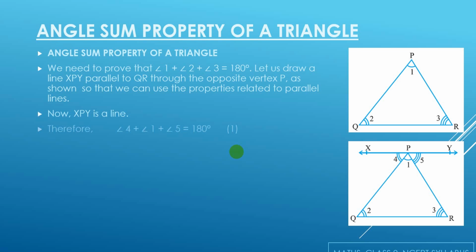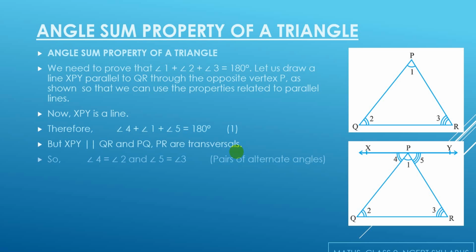Now XPY is a line which is parallel to QR, and as in the figure we can see angle 1 plus angle 4 plus angle 5 is equal to 180 degrees, since XPY is a straight line. Now angle 4 is equal to angle 2 and angle 5 is equal to angle 3, because these are the pair of alternate interior angles as XY is parallel to QR. So if I substitute the value of 4 as 2 and 5 as 3, I will get the sum of 1, 2 and 3 as 180 degrees, which proves the angle sum property of a triangle.